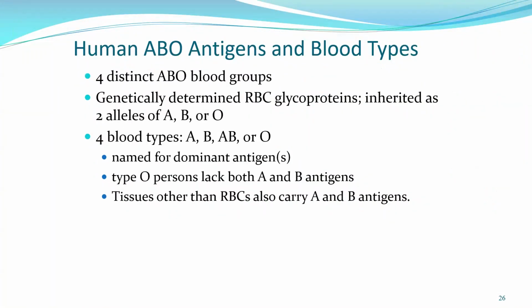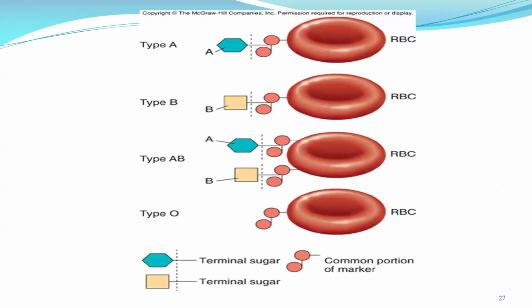Okay. We already talked about this ABO blood type. If you are type A, it means that you have A antigen. If you are type B, you have B antigen. If you are AB blood type, then you have both. If you are O blood type, it means that you don't have these antigens over here.